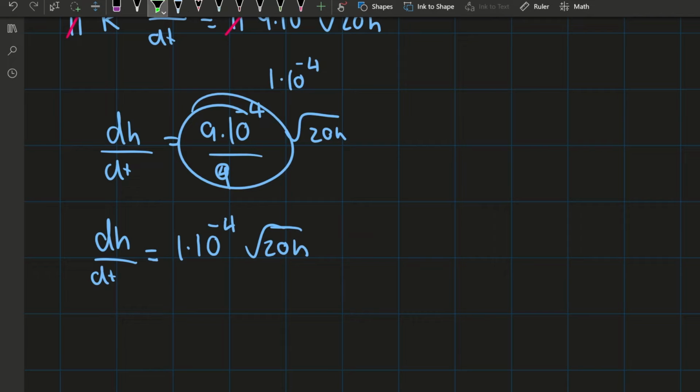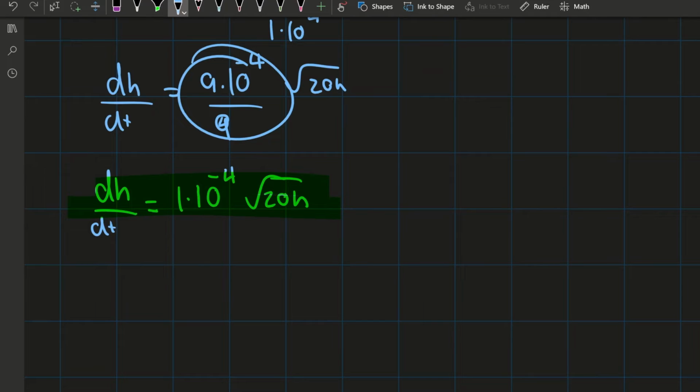Good. So now we have this derivative, and we can see that it is a separable equation. So we're going to use separation of variables to have dH and all the h's on one side, so that we're able to integrate it and get an equation for h.